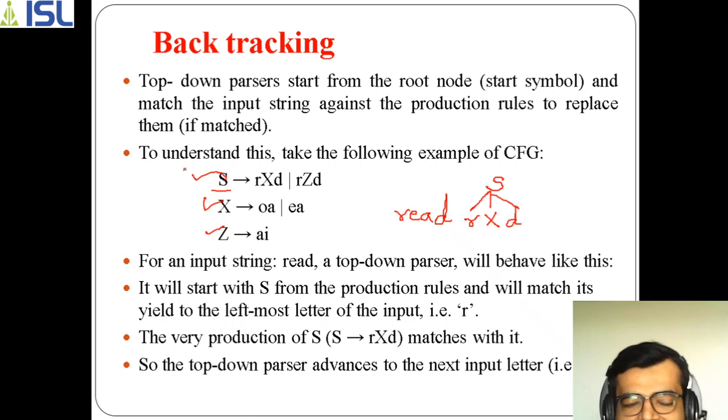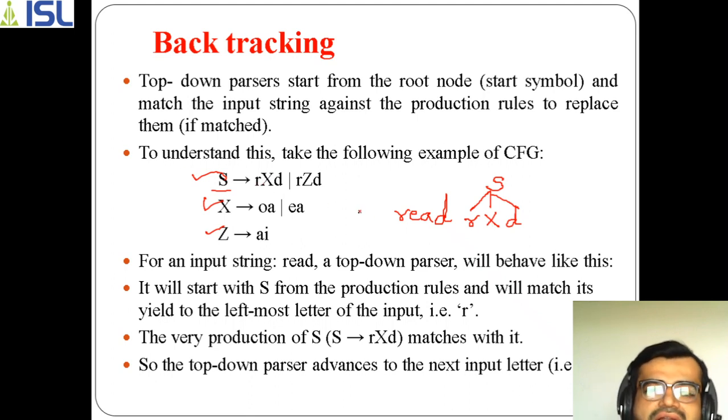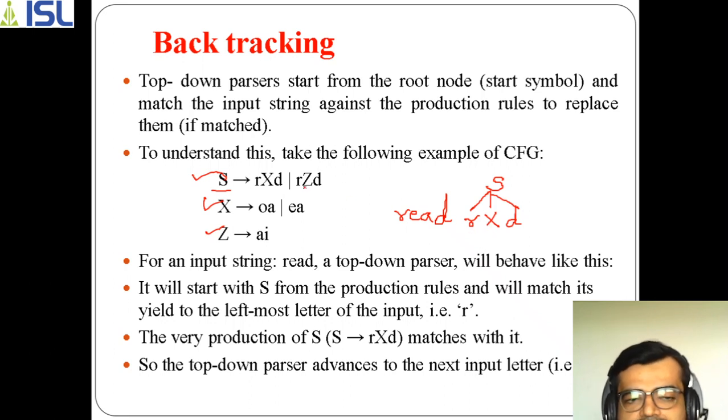Now you know this R is a terminal. Now X is a non-terminal, because you can differentiate a terminal from a non-terminal by their case, lowercase and uppercase. So you will find that X is a non-terminal. Here the option you can get for X is OA. That means you can write here R, X, D, then go for X as the 2 option OA.